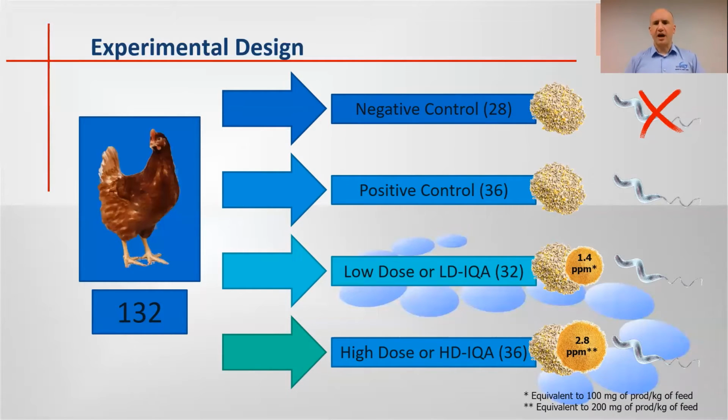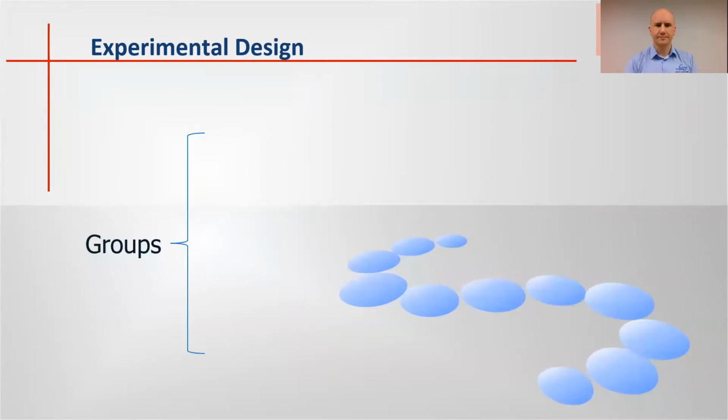Those doses are equivalent to 100 to 200 milligrams of the final product per kilogram of feed. And the challenge dose, as can be seen here, was 10 to the 9 to 10 to the 10 Campylobacter hepaticus cells of the strain HV10.